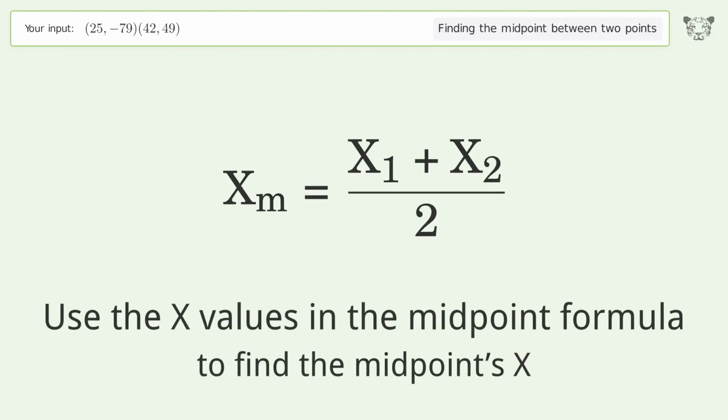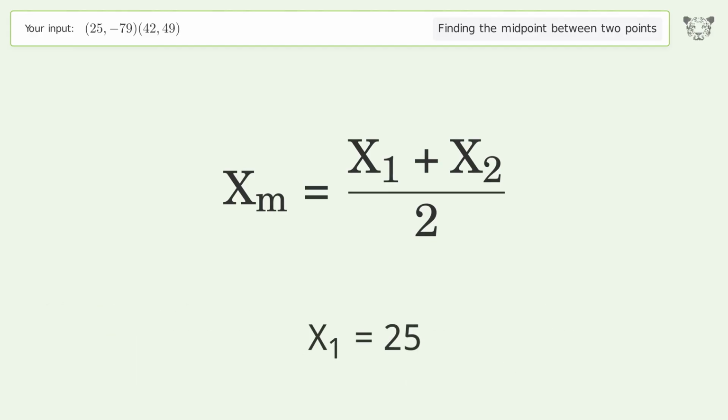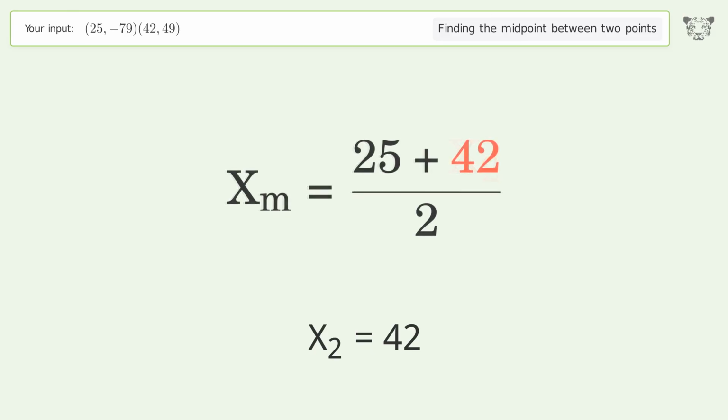Use the x values in the midpoint formula to find the midpoint's x. x1 equals 25. x2 equals 42. Simplify the arithmetic.